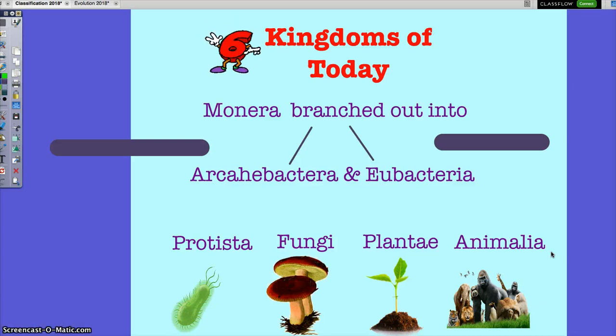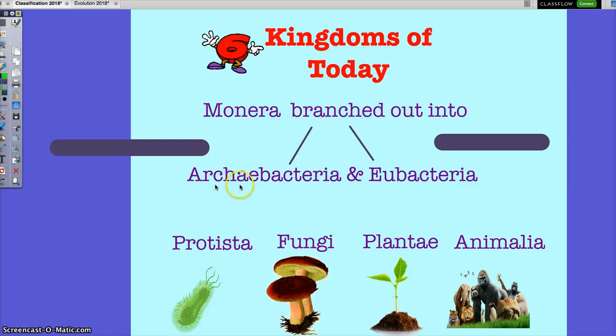We discover more about the organism and something that distinguishes one from another so significantly that you say they actually don't belong to the same kingdom. They have something that makes them very different. 6 kingdoms, archaebacteria spelled like that. Eubacteria, protista, fungi, plantae, and animalia.